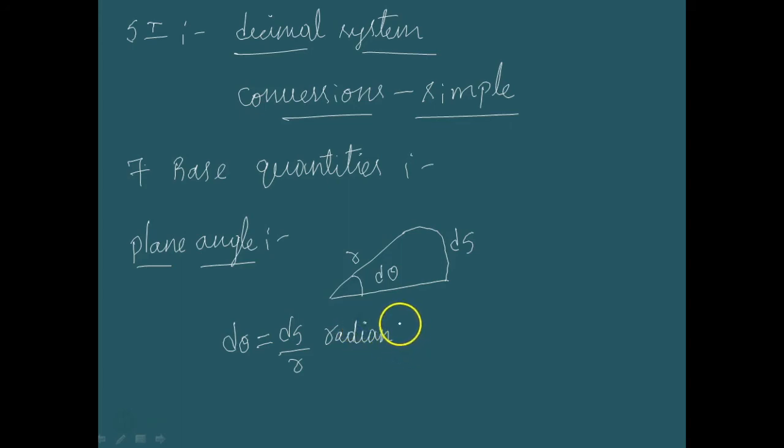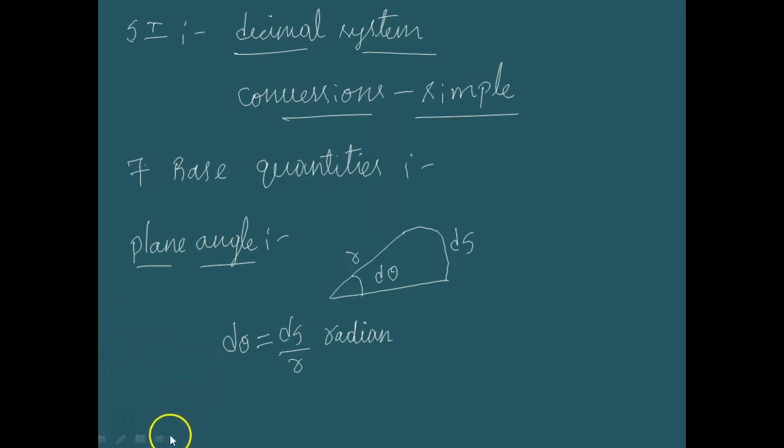So the plane angle d theta is defined as the ratio of the length of arc ds, this is an arc, isn't it, to the radius r. So d theta is equal to ds by r radian, and this is a special SI quantity along with the 7 base quantities, defined for plane angle d theta.